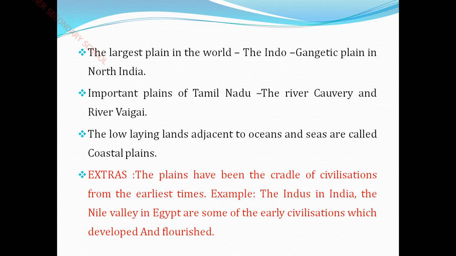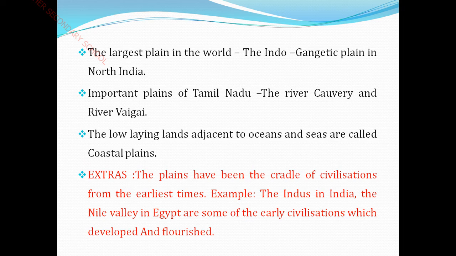Current thinking is that there was no single cradle but several civilizations that developed independently, with the Fertile Crescent, ancient Egypt, Mesopotamia, ancient India and ancient China understood to be the earliest civilizations.